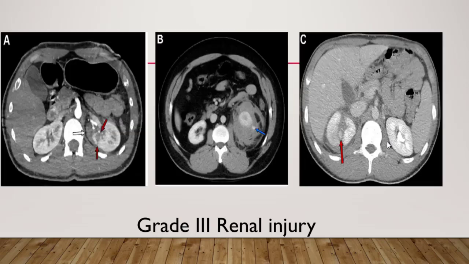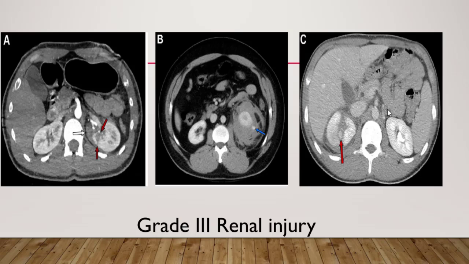For our third case, for A, there is an axial contrast enhanced image. There is a left renal laceration, that's the red arrow, with no urine leak, with a small perinephric hematoma seen. For the B image, there is a large left perinephric hematoma with active bleeding with this arrow, that's active bleeding. I know that's not very obvious here, but that's an active bleeding seen contained within the Gerota fascia.